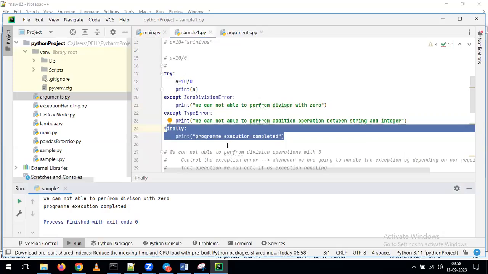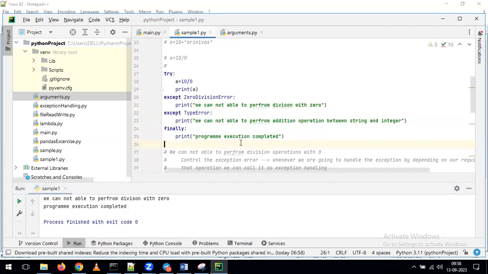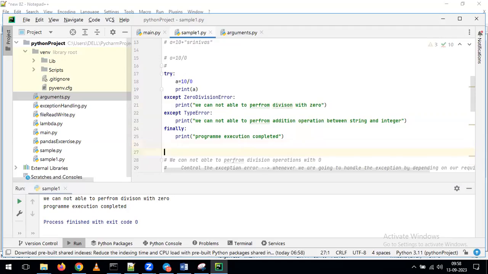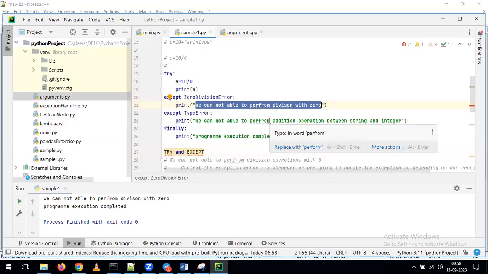When we develop Python code, is it mandatory to give these try, except, finally? That is a good practice. So I can say it's mandatory at the same time. It is good practice when programming in real-time projects, because you write hundreds of programs, and whenever a program fails, you need to understand why it is failing and how to populate the reason for the failure. By using the except keyword, you can populate your own messages. Otherwise, Python will throw some default message, and by using that message you cannot understand the reason for the failure. For that reason, you want to populate your own error message, and for that we use the except keyword as part of our exception handling.